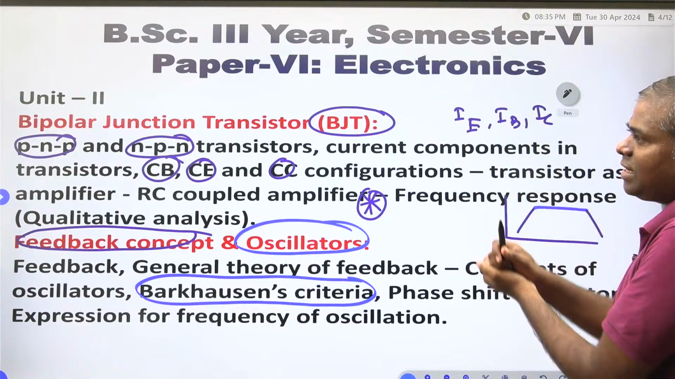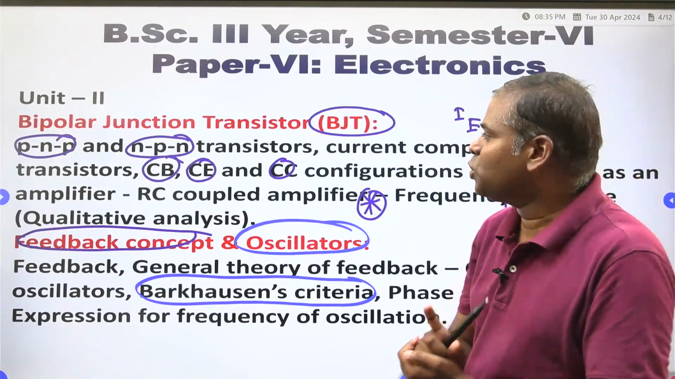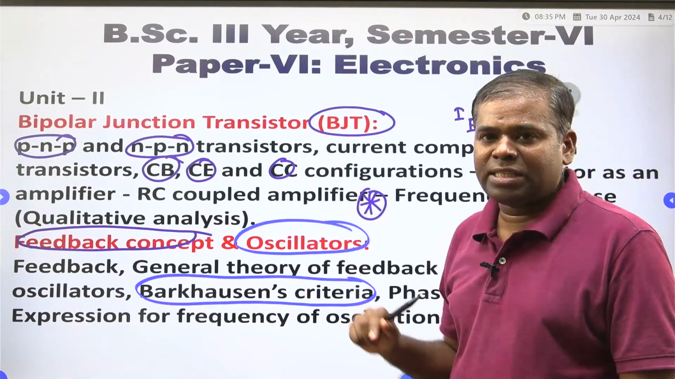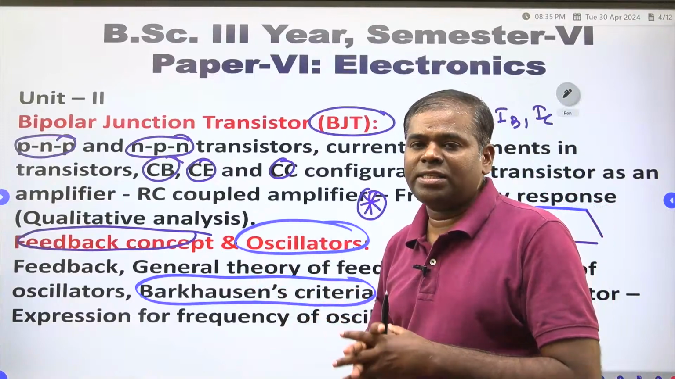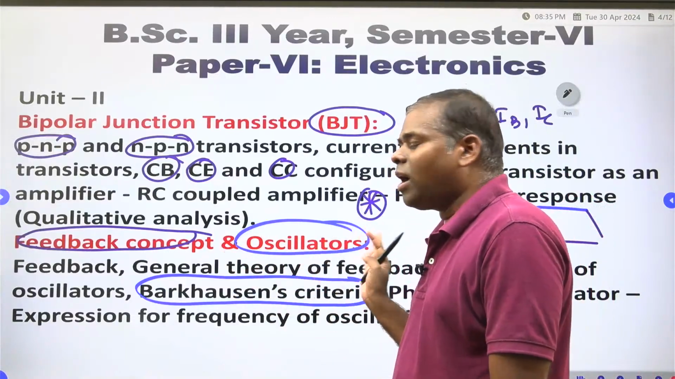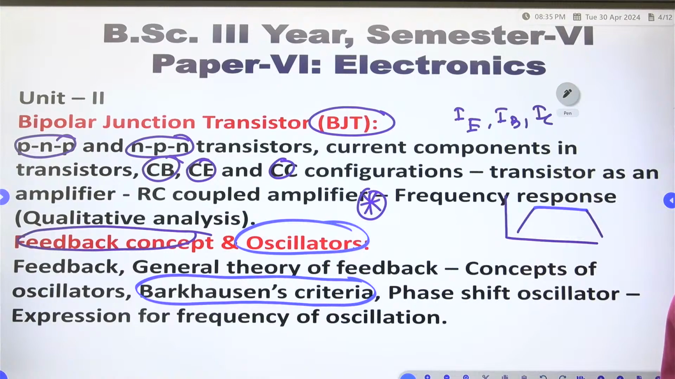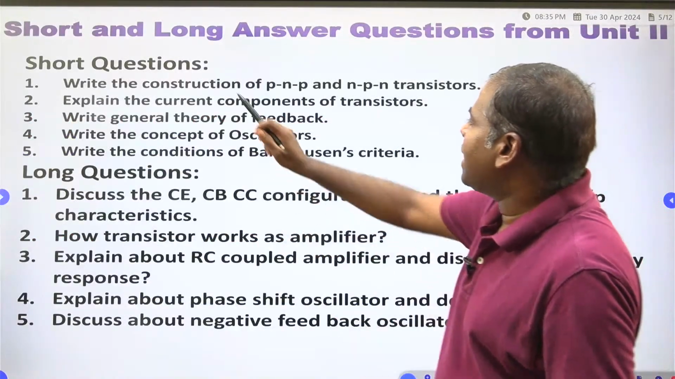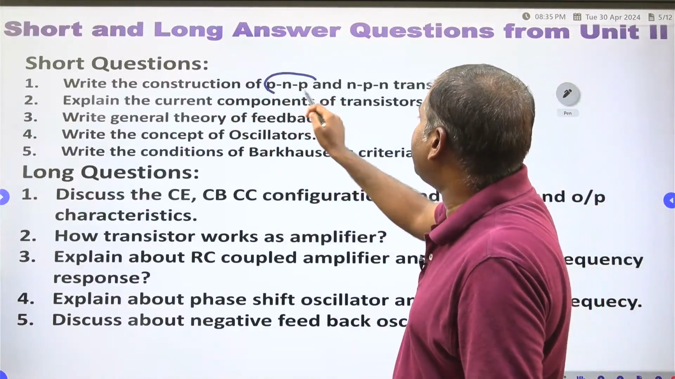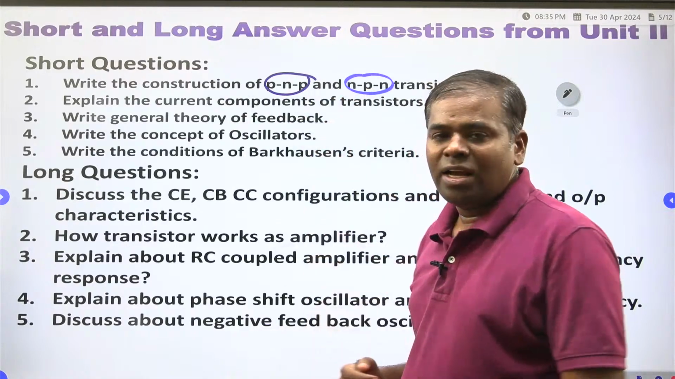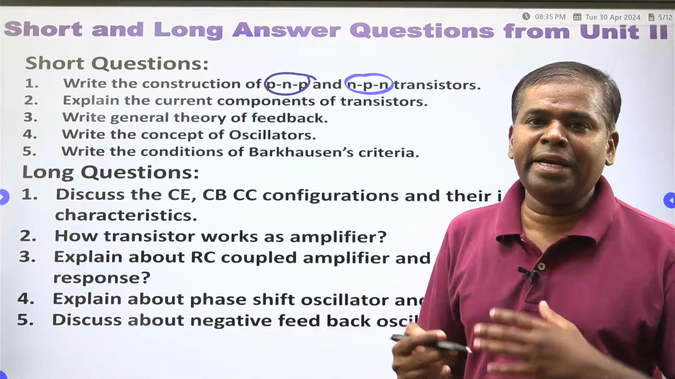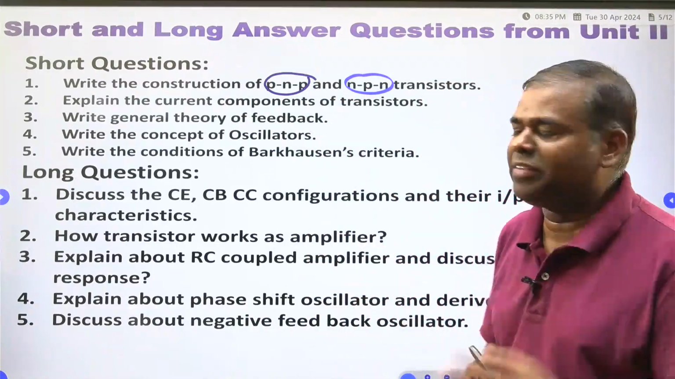Only two parts are there according to your unit number 2. The first one is a bipolar junction transistor. The second one is the feedback concept and oscillator. That is the thing. How the questions will come in this, once you have to see. First, write the construction of PNP and NPN transistor. How the PNP and NPN transistor we have to make. That is very very important.